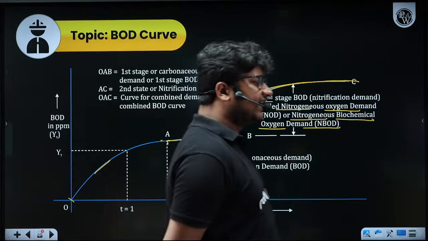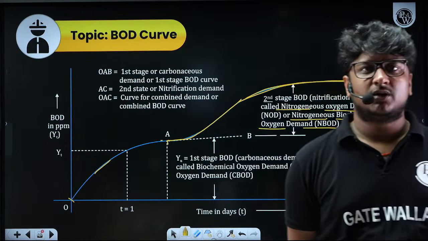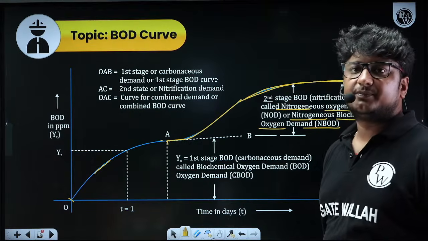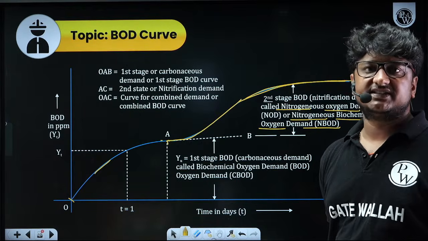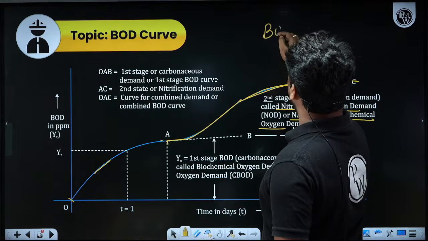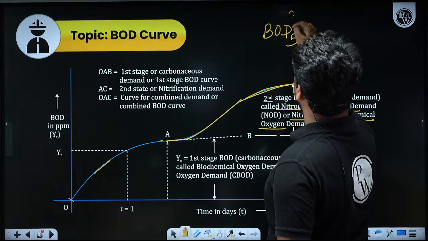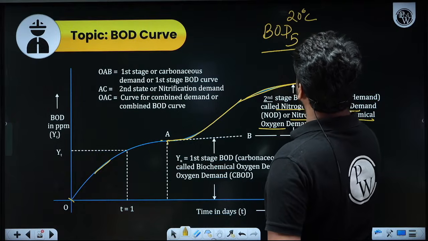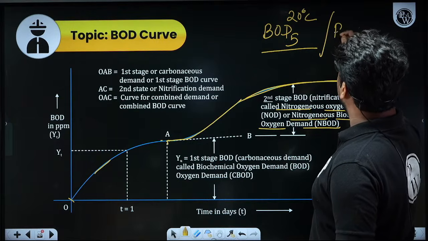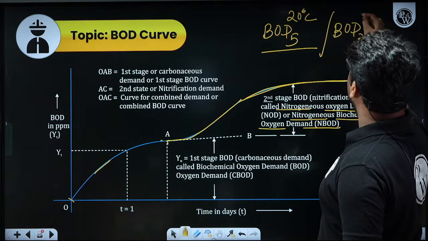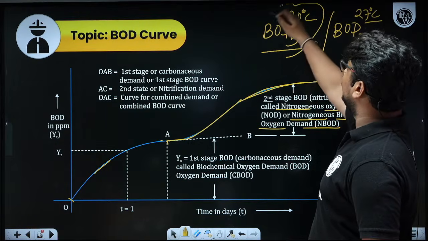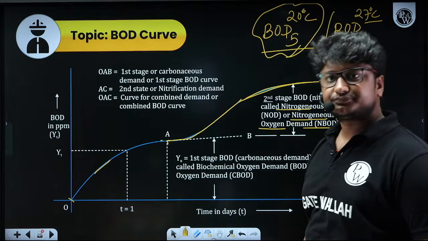Now the thing is that normally when you say BOD, we say BOD at 5 days and 20 degrees Celsius. This is the standard one. Sometimes we also use BOD₅ at 27 degrees Celsius. But mostly in books you will find this is the standard one.